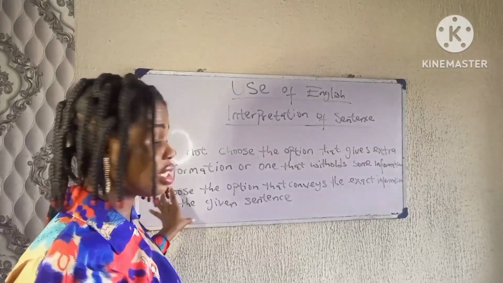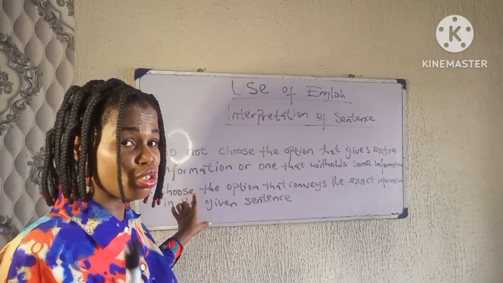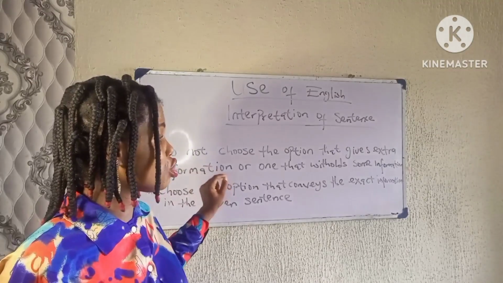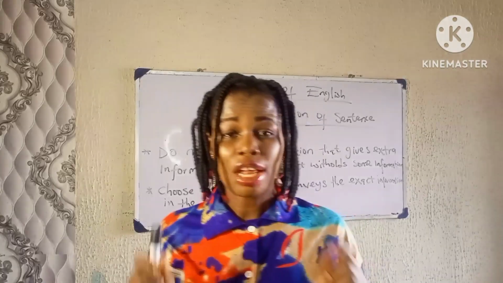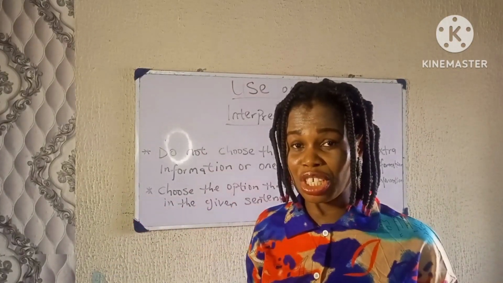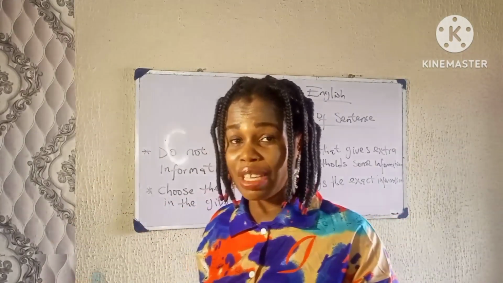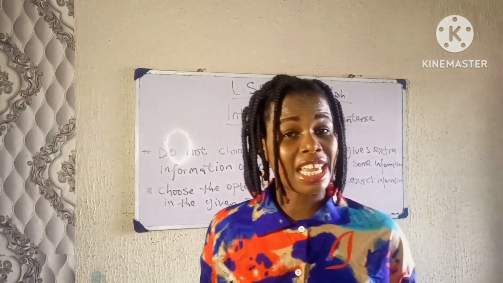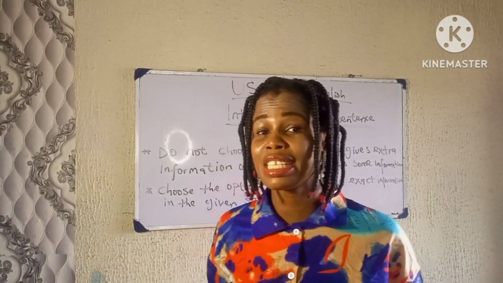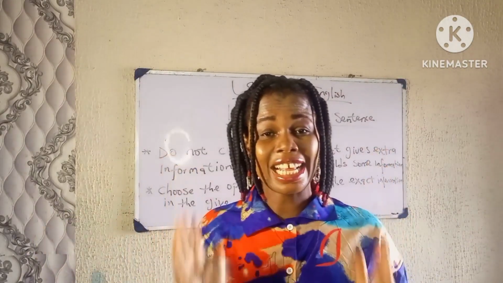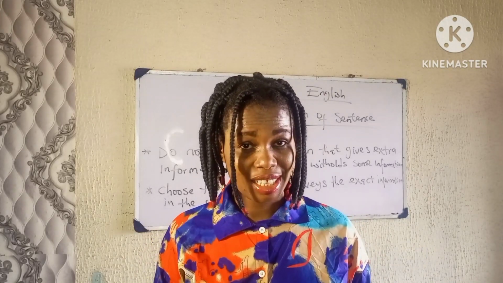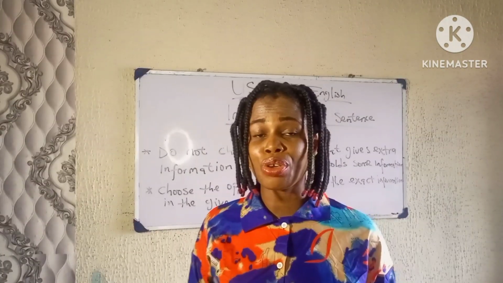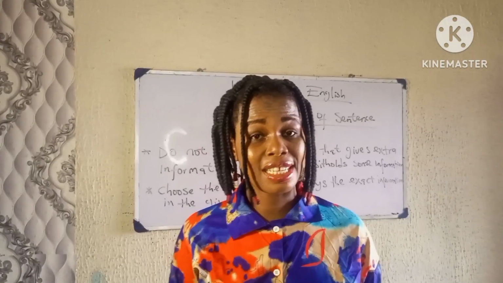Now, we'll get to the section on interpretation of sentences. The first thing you should bear in mind is that you're not going to choose any option that gives extra information to the given statement. The option I'm going to choose is such that conveys the exact information that is found in the given statement. Do you understand?